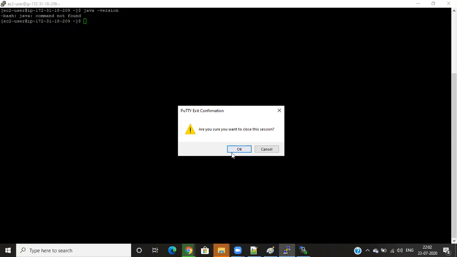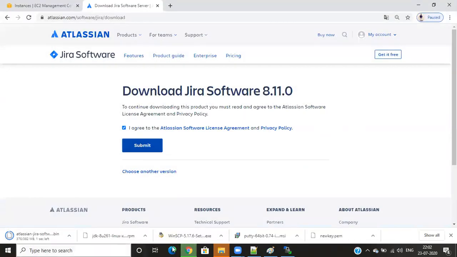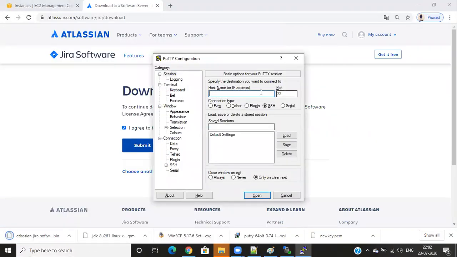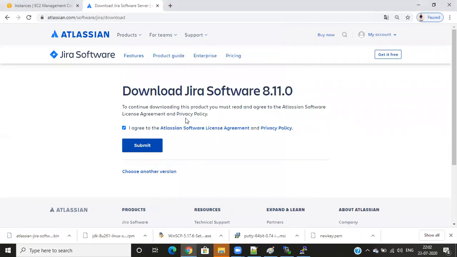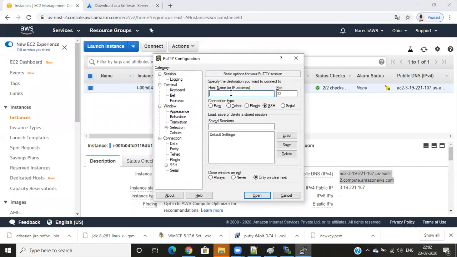It is expired. Log in again. Oh my god. Copy. Enter that, load. I'll put it here. Load. Save.